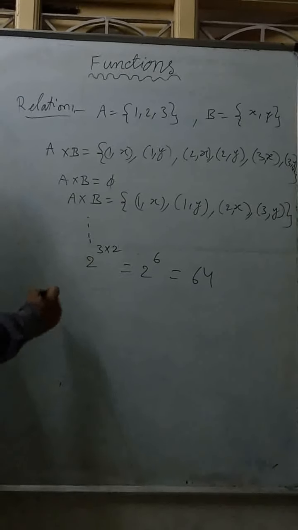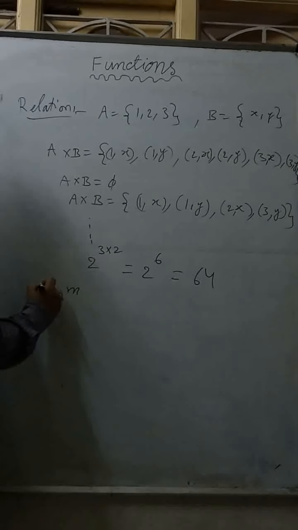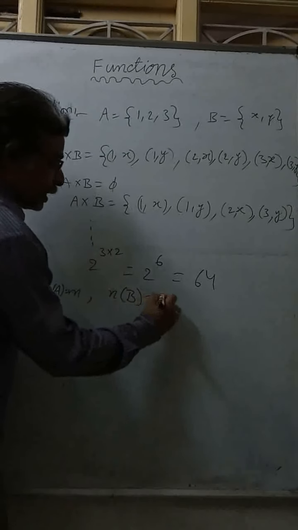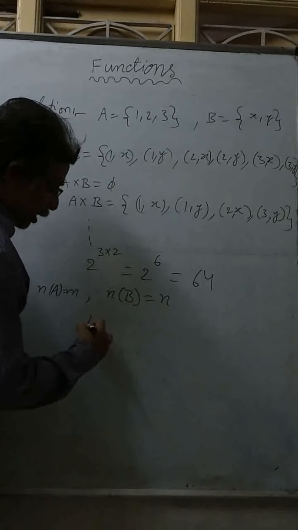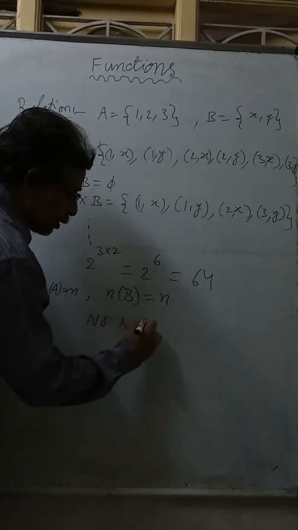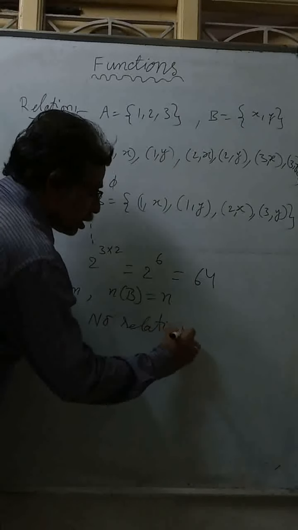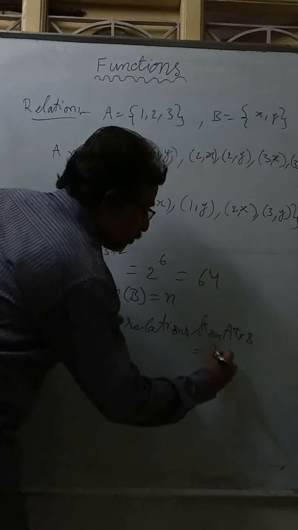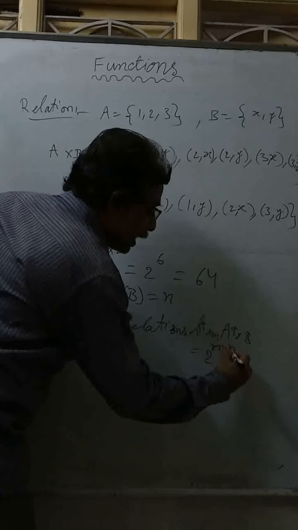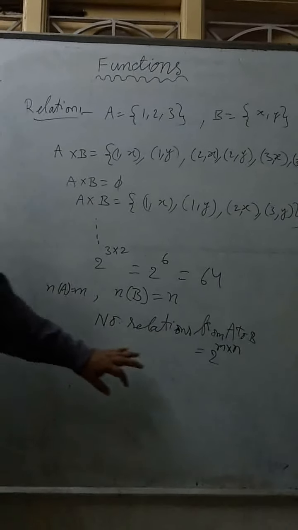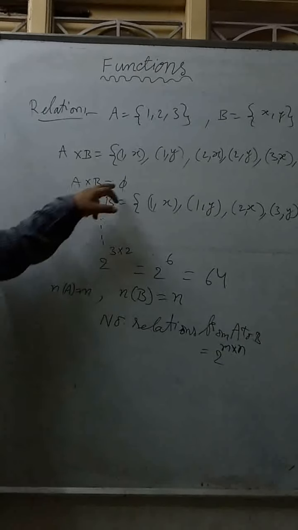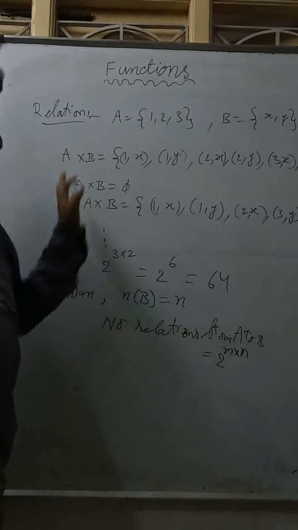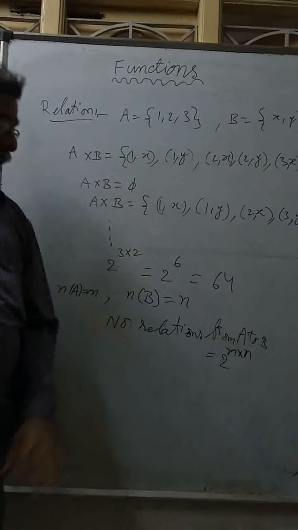What I want to say is, if there are m elements in A and n elements in B, then the number of relations from A to B equals 2 power mn. We can make 2 power mn relations in total. In that, this subset is also one of them. Total subsets are 2 power mn. So we can make 2 power mn relations if A contains m elements and B contains n elements.